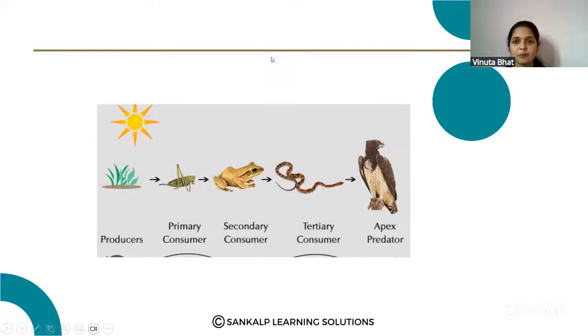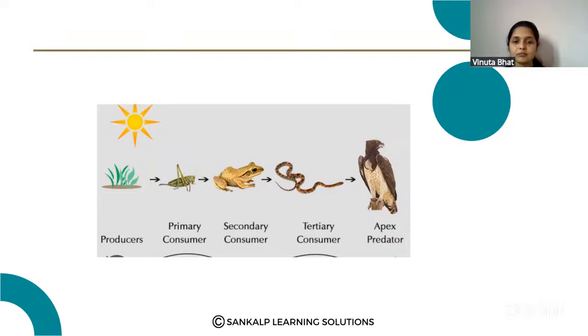Yes, this is an example for the grassland ecosystem. Here, grass is a producer which uses the sunlight and the atmospheric carbon dioxide and produces the photosynthesis products. Then the grasshopper depends on these grasses.